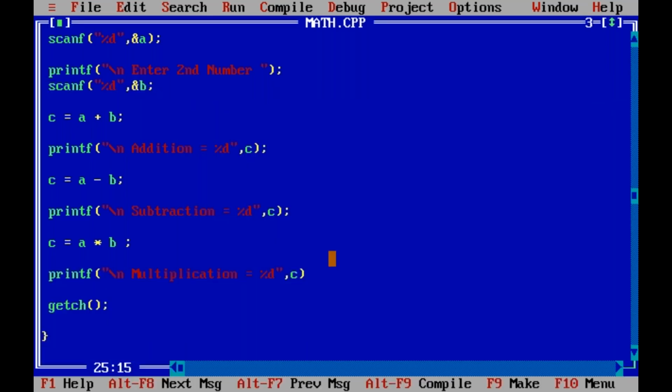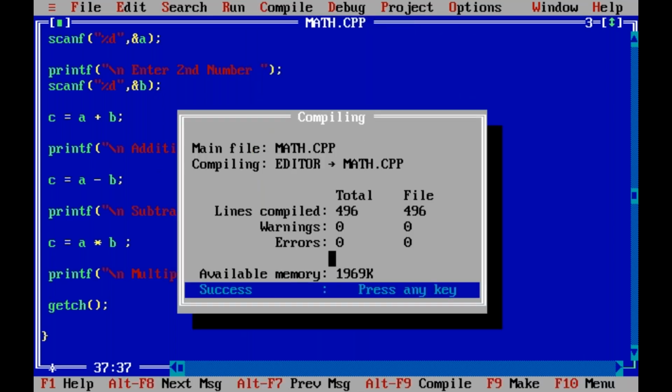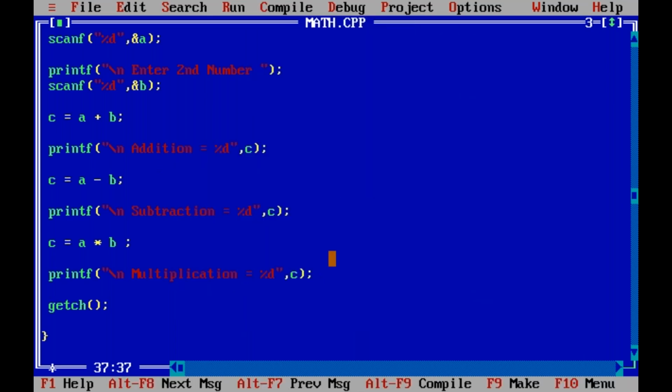So this bracket is missing here. Next, here printf at the end, semicolon missing. Alt C compile. Success. Now run it. See here, first Alt C compile.